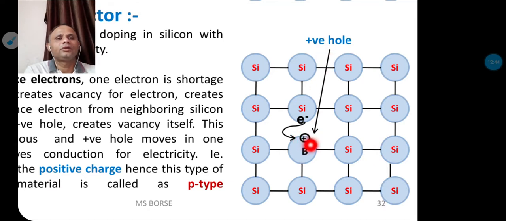So because of this positive hole, the electron from the neighboring atom will jump into this positive hole, and here a new positive hole is created. Then again, the electron from the next atom will jump into this positive hole, and in this way the positive hole moves from this direction to this direction and shows conduction. That means the movement of positive charge, or conduction due to positive charge, is called P type semiconducting material.